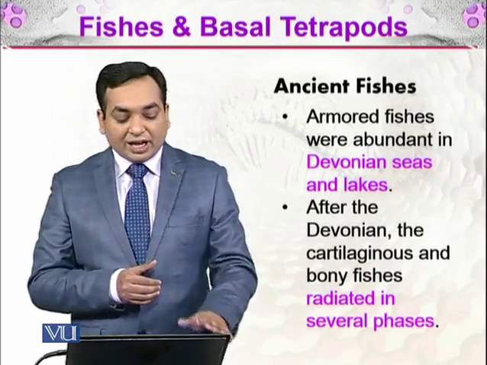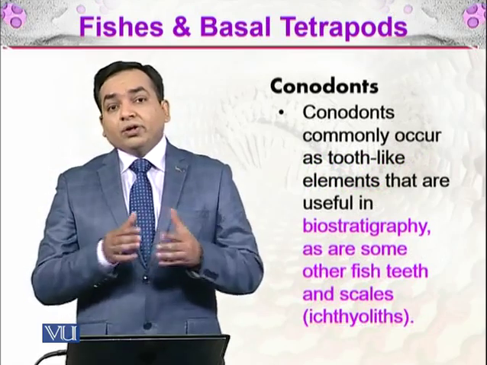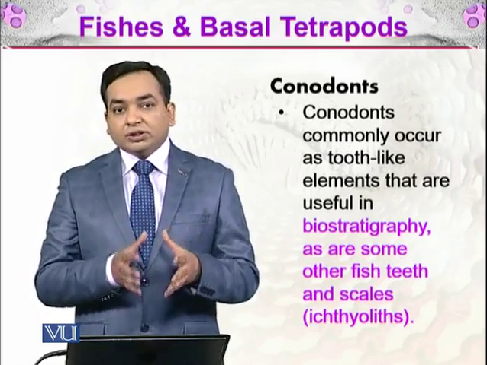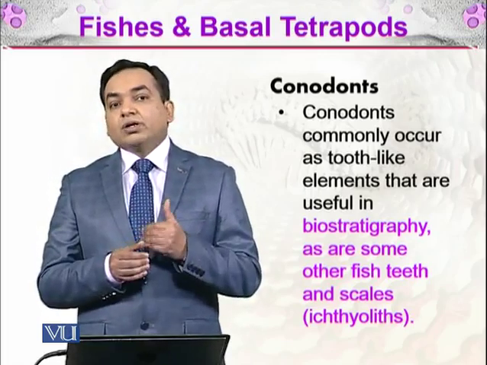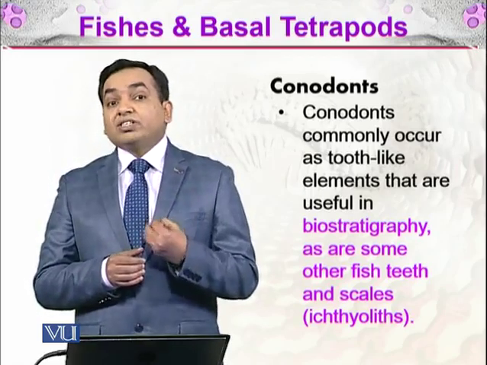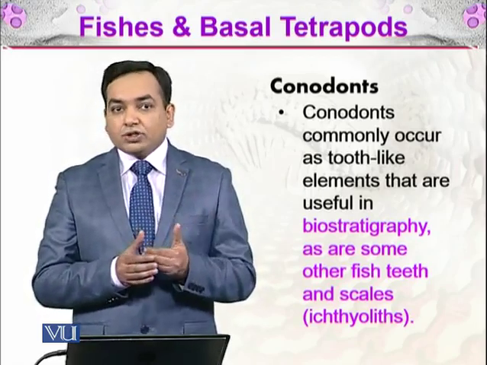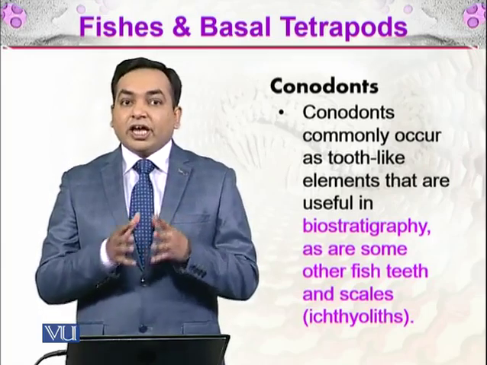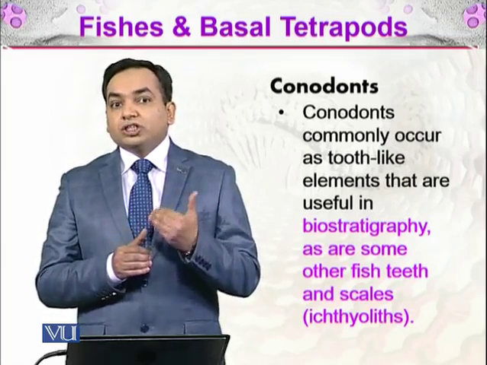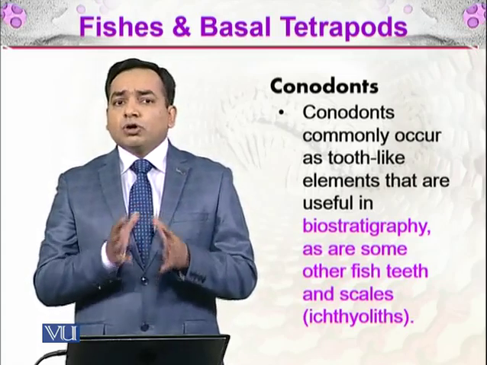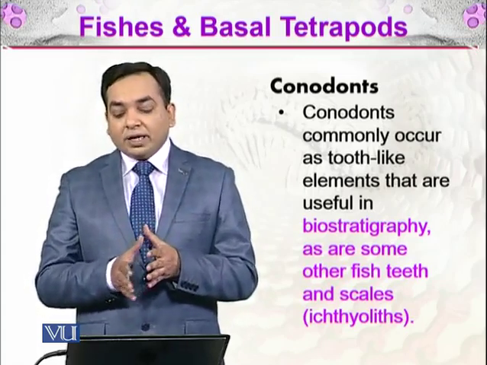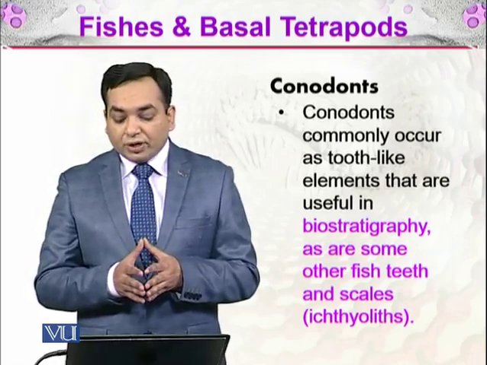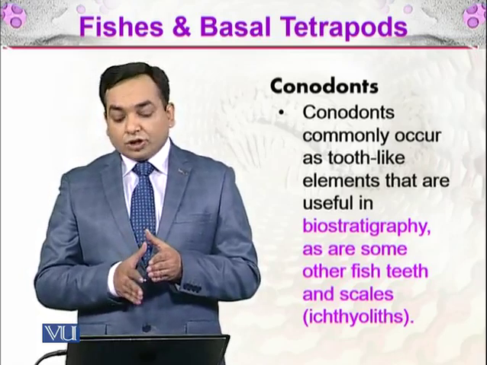Some groups went extinct. And then there are the conodonts. Conodonts are a very mysterious group of fossils, and they are extinct. These were a type of fish which lacked jaws, right? So they didn't have jaws. So, agnaths, A-G-N-A-T-H. Agnaths means those without jaws. These were fishes with a much more eel-like structure. And conodonts commonly occur as tooth-like elements. They are useful in biostratigraphy, as are some other fish teeth and scales, which are ichthyoliths.